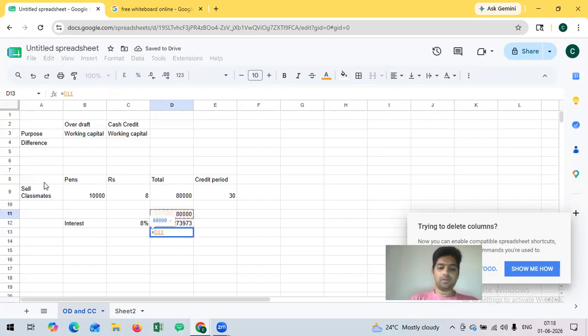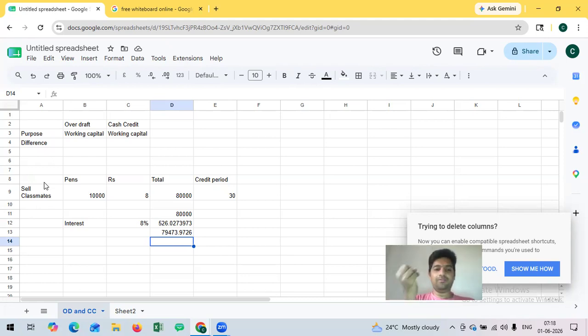So banks will pay the customer after reducing the interest amount. The bank will pay upfront 79,473 rupees, and the balance will be deducted by the bank upfront. When the bank gets money from ITC, they will get the full amount. This difference of 526 rupees will be the bank's interest. So the bank will earn interest of 526.02 rupees.